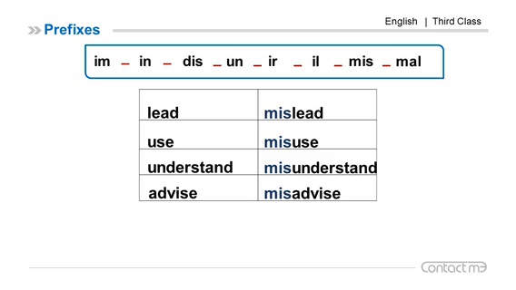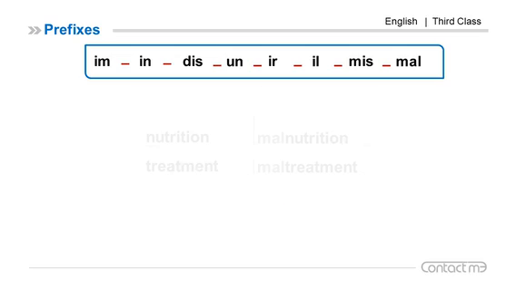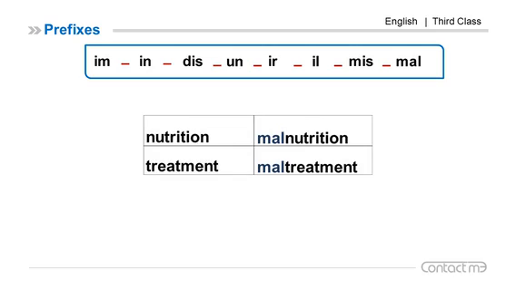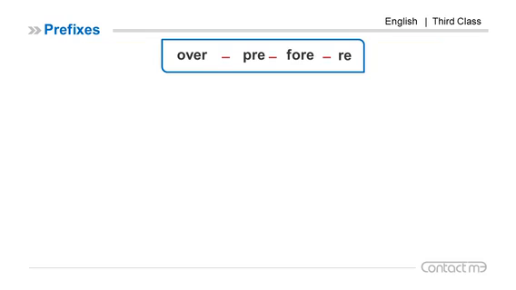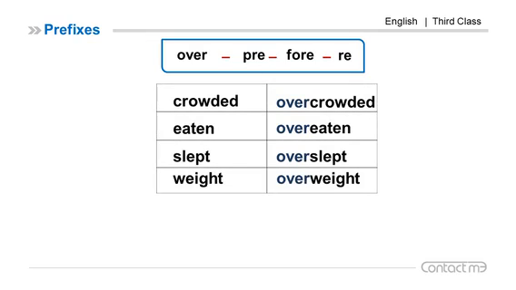Lead, mislead. Here we have MIS. Use, misuse, to use in the wrong way. Understand, misunderstand. Advise, misadvise. Here we have the prefix MAL. Nutrition, malnutrition. Treatment, maltreatment. RE means again. Read, reread, to read again. Rewrite, to write again.